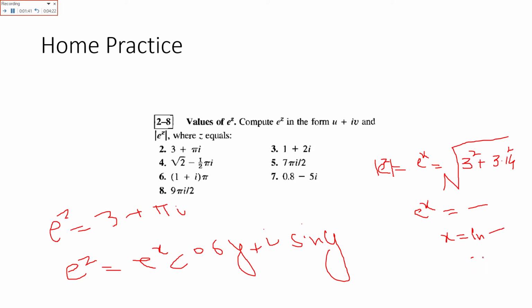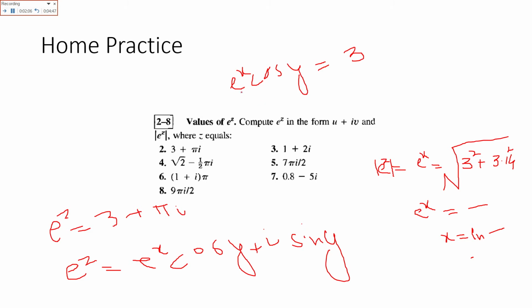Similarly, from this equation you can see that e raised to power x cos y is equal to 3. Now e raised to power x is known, you have to find out y, and 3 is known.